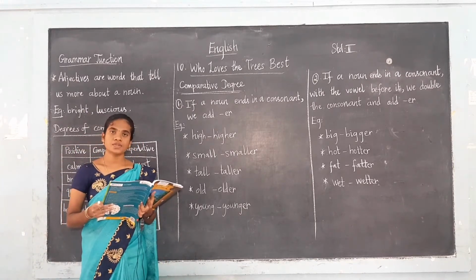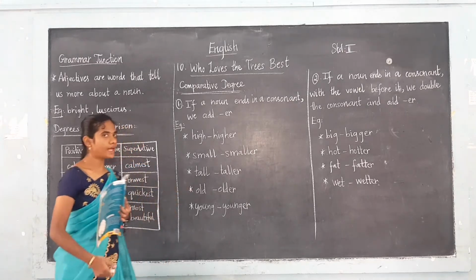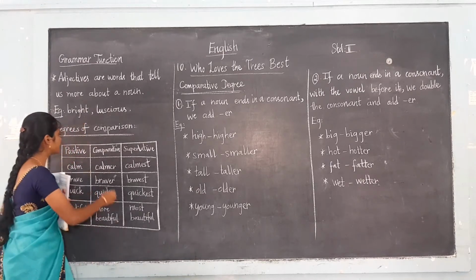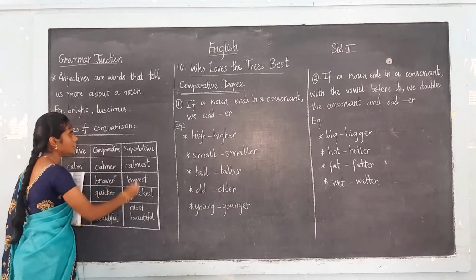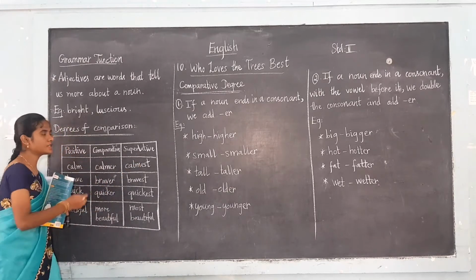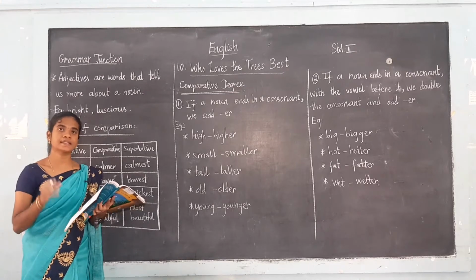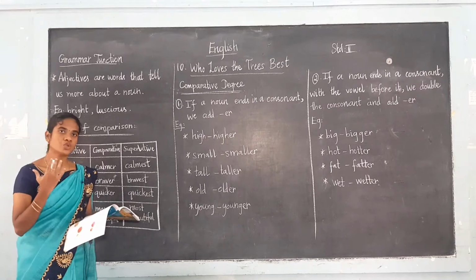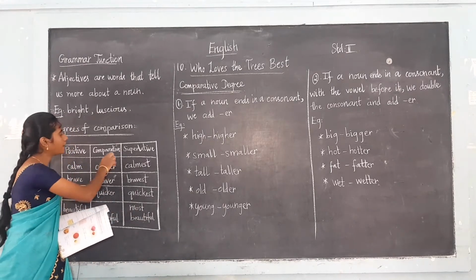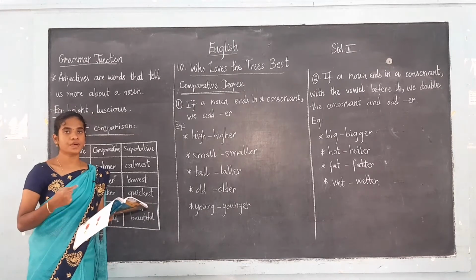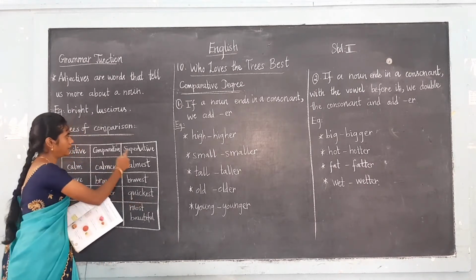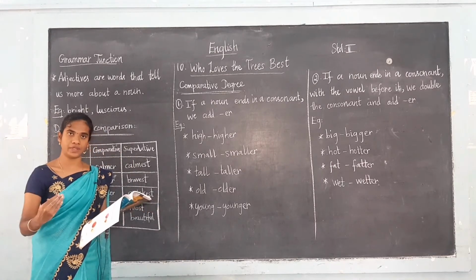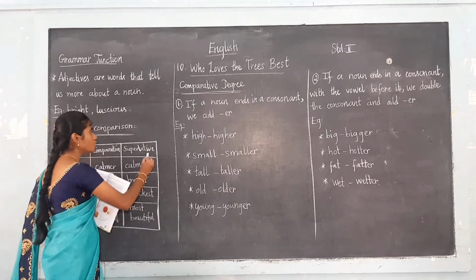We can use adjectives to compare things. For that we can use the degrees of comparison. The degrees of comparison are of three types: positive degree, comparative degree and superlative degree. A positive degree is the simple form of the adjective; here there is no comparison at all. In the comparative degree they compare between two persons or things. And in the superlative degree we compare three or more than three persons or things.